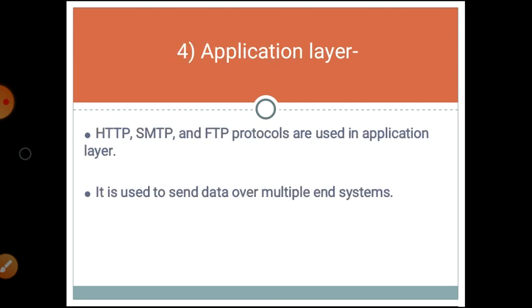Next is the last layer, the application layer. The HTTP, SMTP, and FTP protocols are used in the application layer. It is used to send data over multiple end devices. We can say that application layer protocols define how the application interfaces with the lower layer protocols to send data over the network.